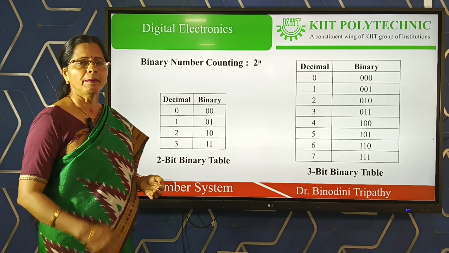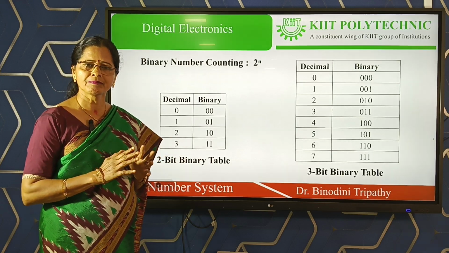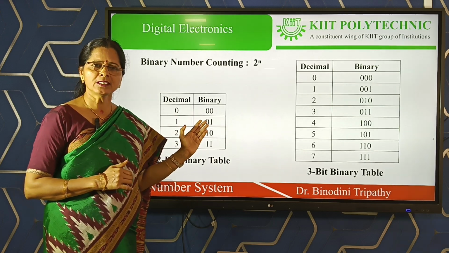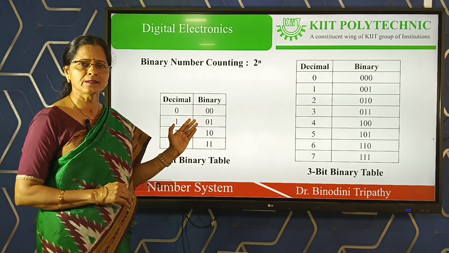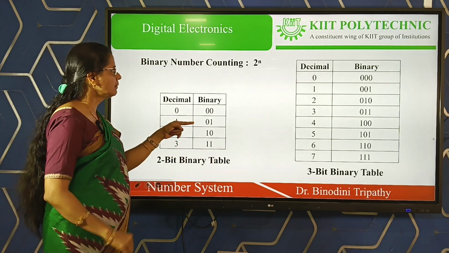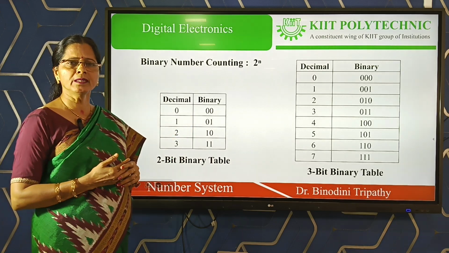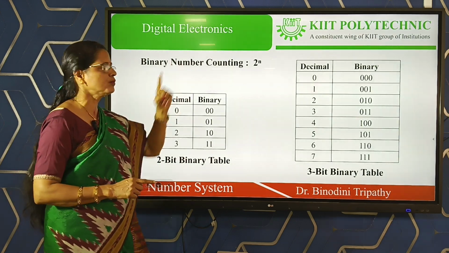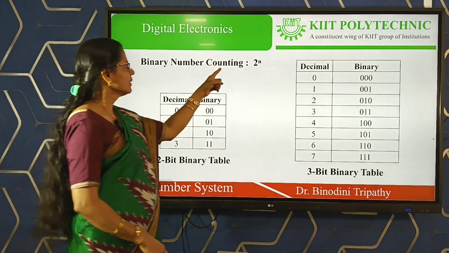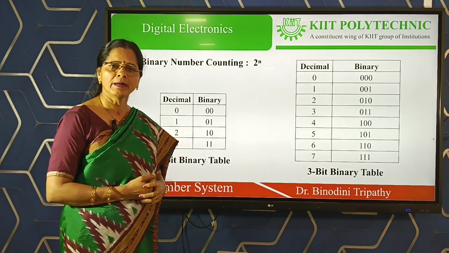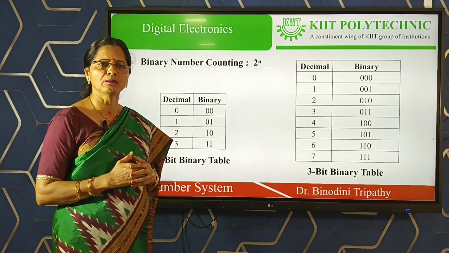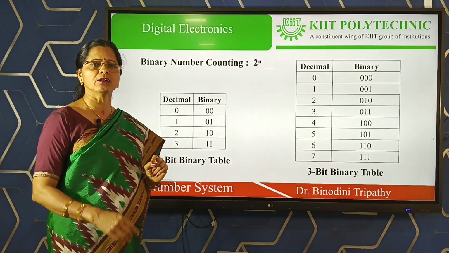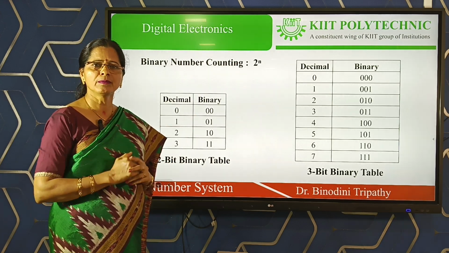Then binary is the computer means binary. So before concluding the number system, binary is the special number system for digital electronics, and as per the binary number system, suppose you want to write any binary number by 2-bit, 3-bit or 4-bit, there is a common formula used for that. Suppose you want to write your binary number by 2-bit. How do we know how many numbers are possible by 2-bit? And that formula is 2 to the power n, where n is the number of bits.